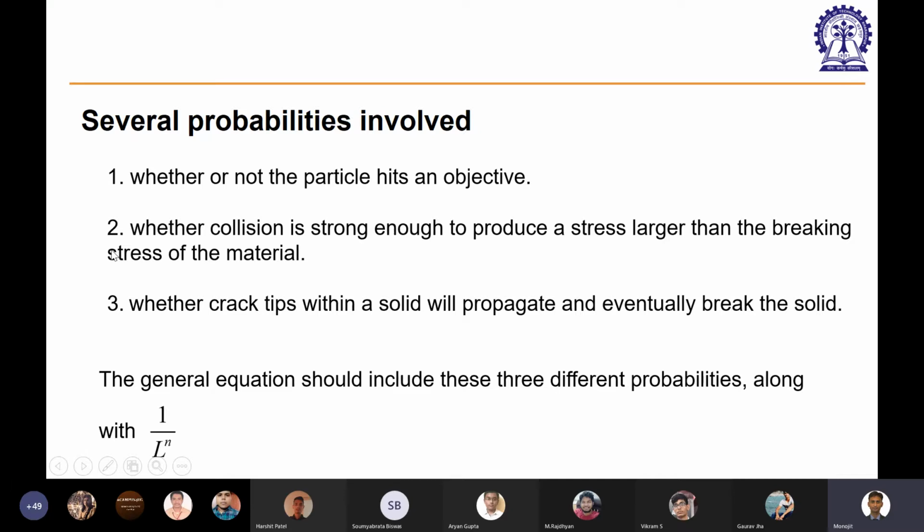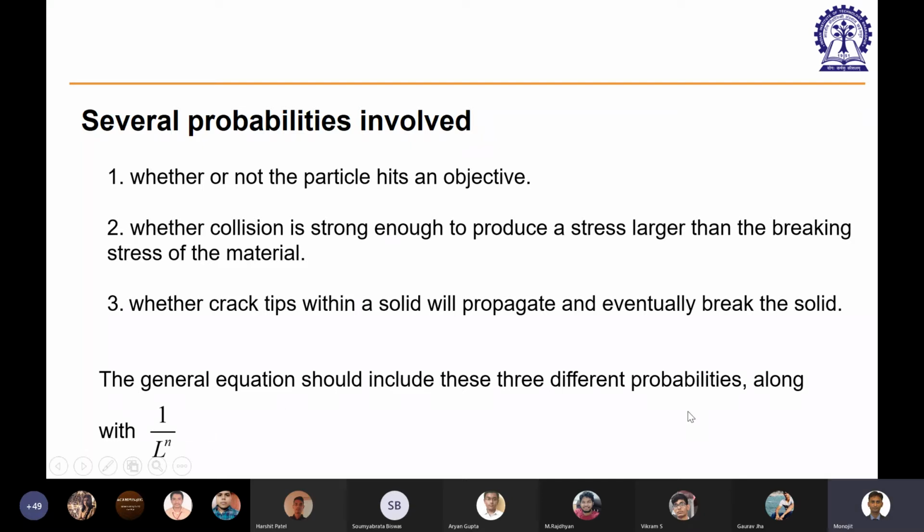Now, the quantity of force is difficult to estimate using a general equation. All these probabilities involve a lot of background knowledge of solid mechanics, which we don't have. So we will see how the functionality is involved here and how it looks. We will not go into the direct derivation of all the equations. We will only see the terms which are involved in this operation.